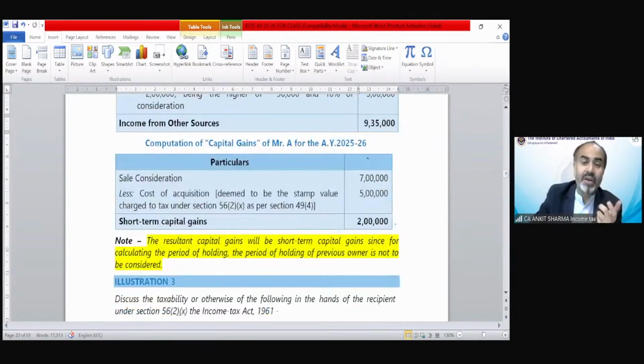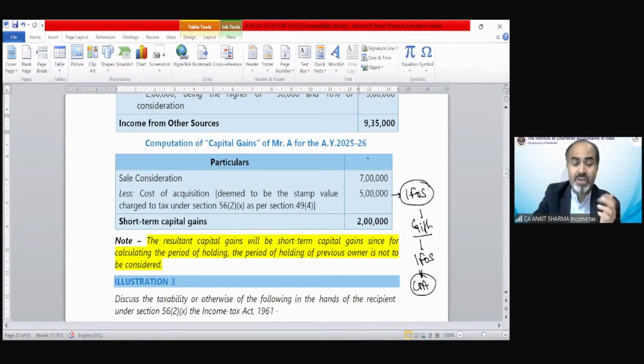Then the capital gain on the plot, what we have transferred for 7 lakh rupees, what we have received as 5 lakh rupees. And we have paid tax upon that 5 lakh rupees. So if anything has become your income from other source, any asset received as gift, and if any part of that gift becomes income from other source, that becomes our cost of acquisition, because that is not free, because as per income tax, we need to pay tax upon 5 lakh rupees.